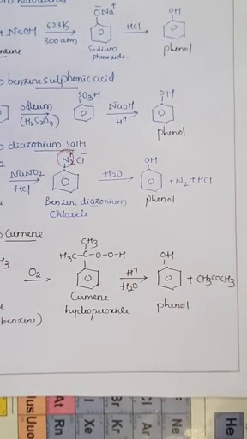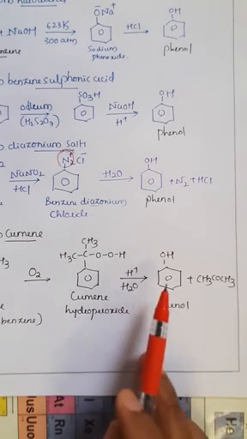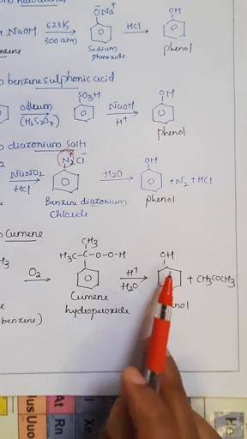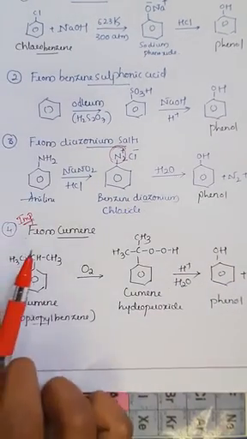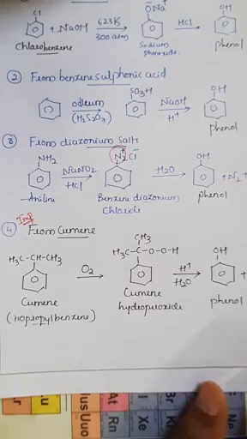So along with that, there will be a formation of side product, that is acetone, right? So here the main product, that is the important thing, is formation of phenol with the help of cumene, right? So most of the time they have repeated this question. Be careful with the question, right?